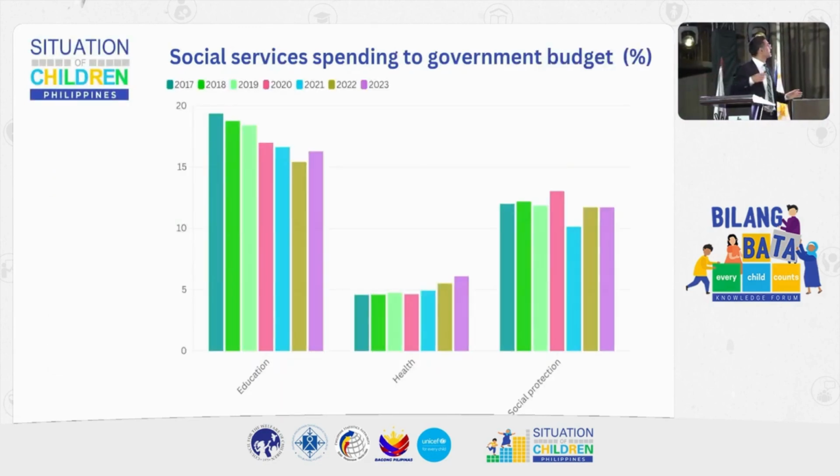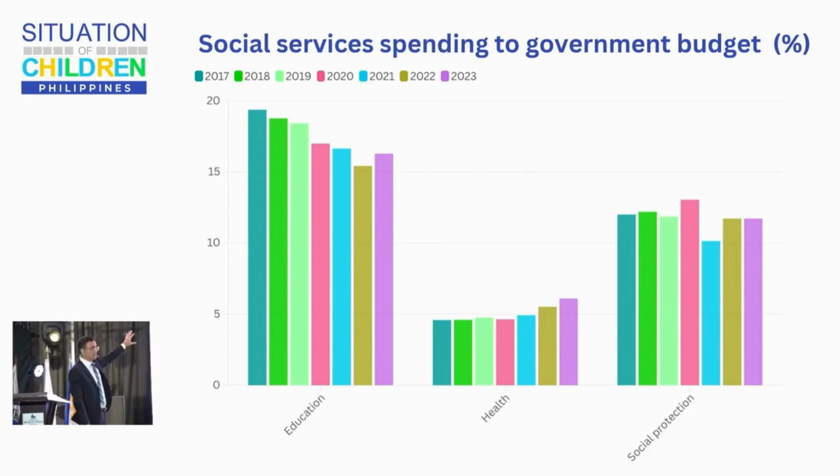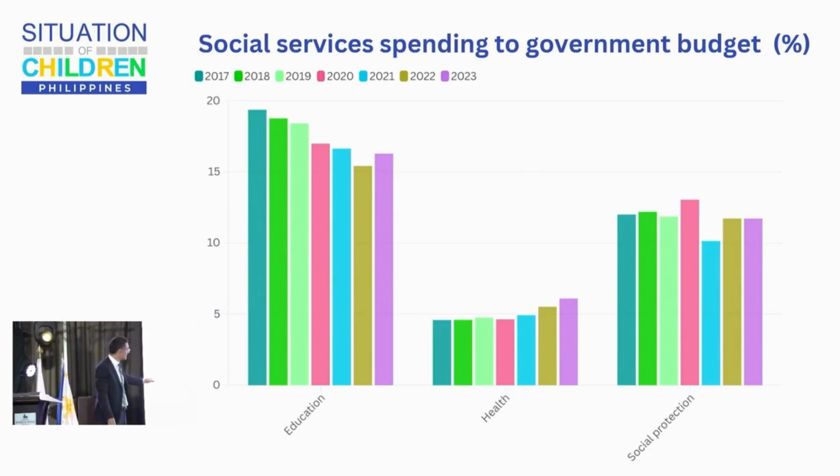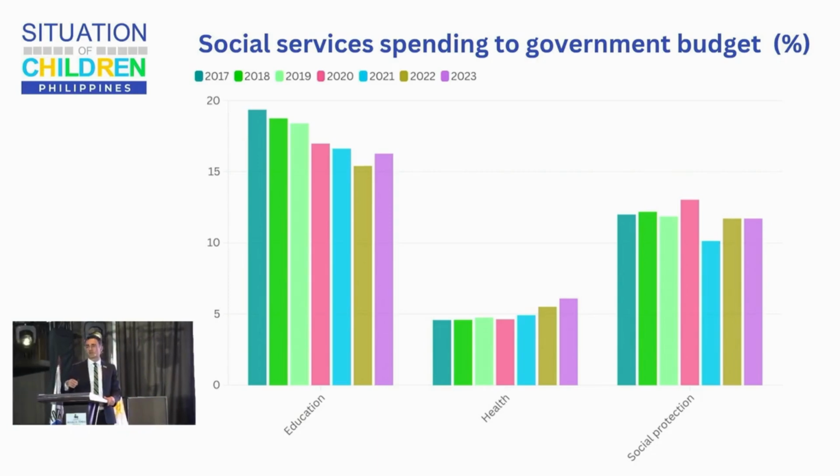Let's look a little bit now at social spending. First, as a percentage of the budget, the different colors mean different years. Education, a big chunk of the government budget, though a decreasing trend. Health, much smaller, less than 5%, but going up. And social protection, pretty constant there. The Philippines overall meets government targets, or I would say international targets when it comes to social spending.